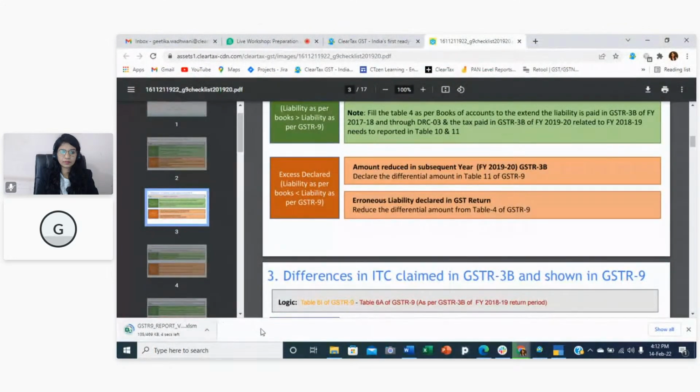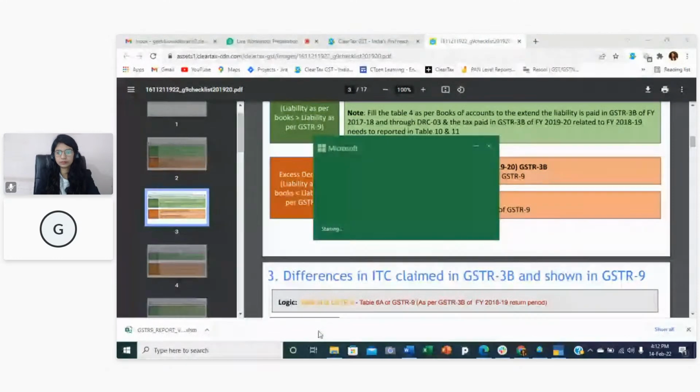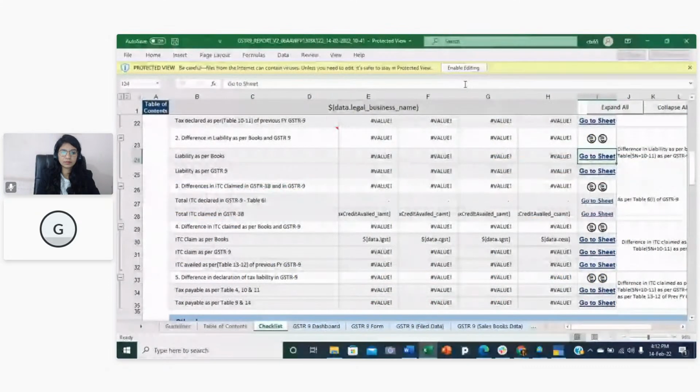Similarly, you can find all the calculations in the Excel as well, and all the different kinds of reconciliation reports are also there. You just need to click on it.